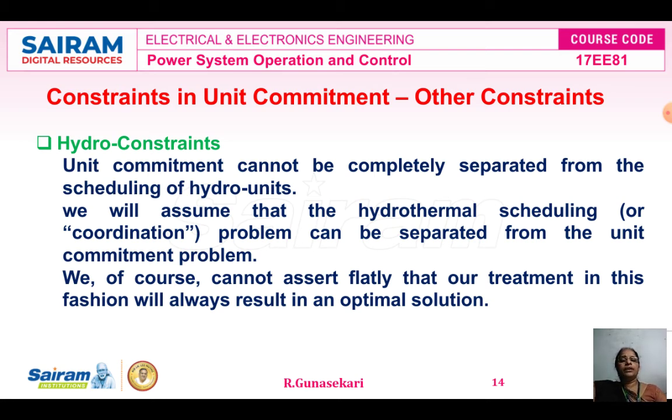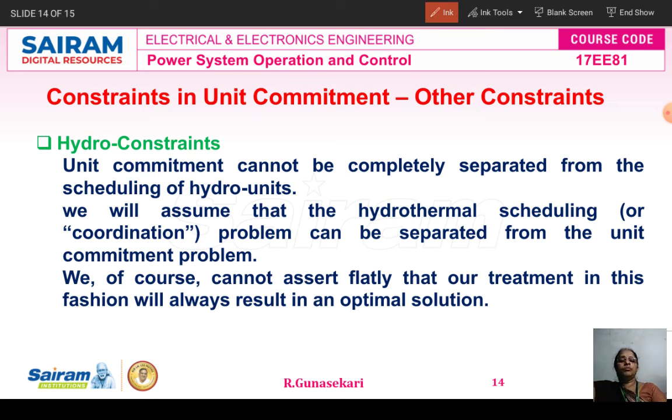Then the other constraints in unit commitment. The first constraint is the hydro constraint. The unit commitment cannot be completed separately from the scheduling of hydro units, that is the generators used in the hydro power plant. Hydrothermal scheduling means the hydro power plant is synchronized with the thermal power plant. That is called hydrothermal scheduling or coordination.